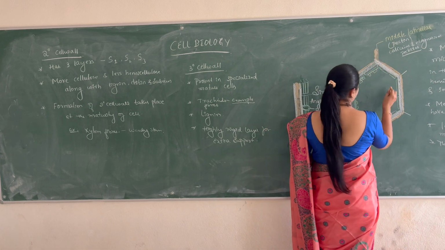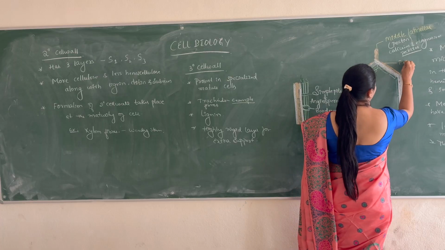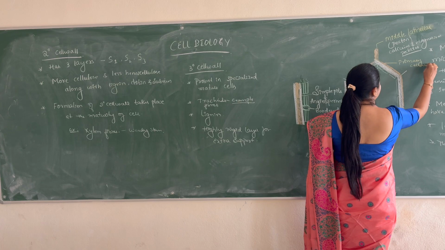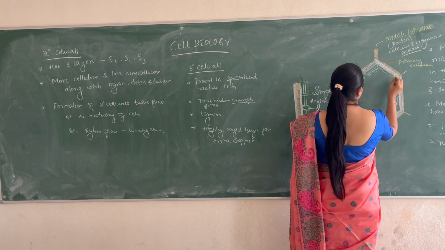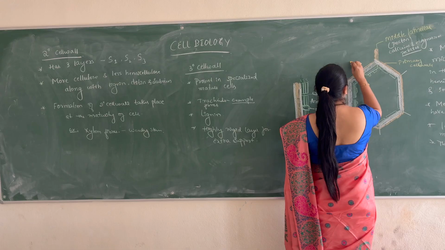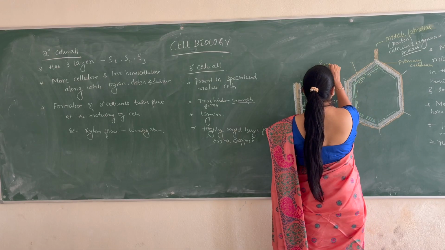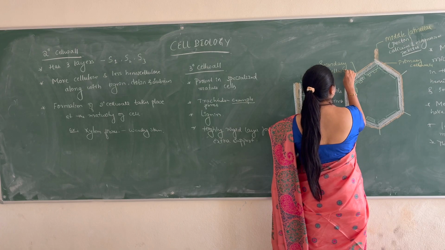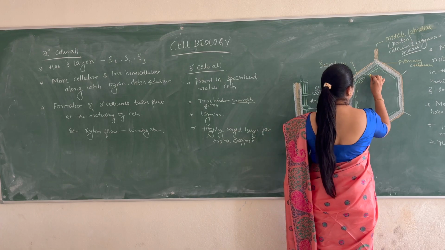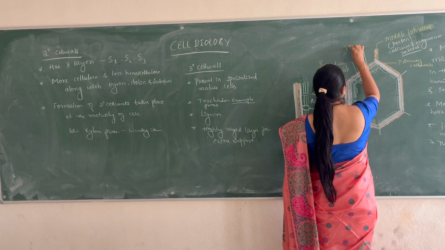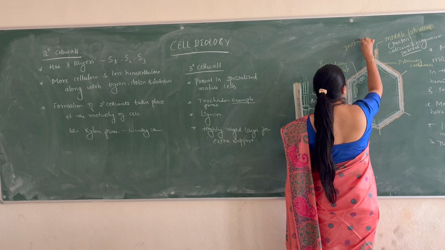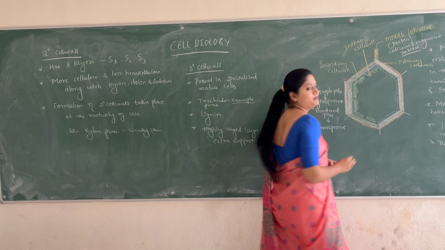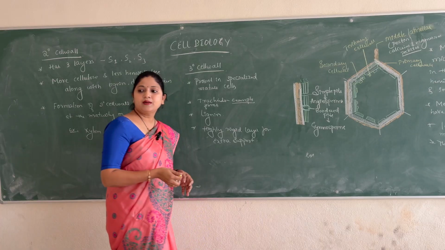So this is the middle lamella and this is the primary cell wall, and here this is the secondary cell wall, and here this is the tertiary cell wall. Okay, clear?